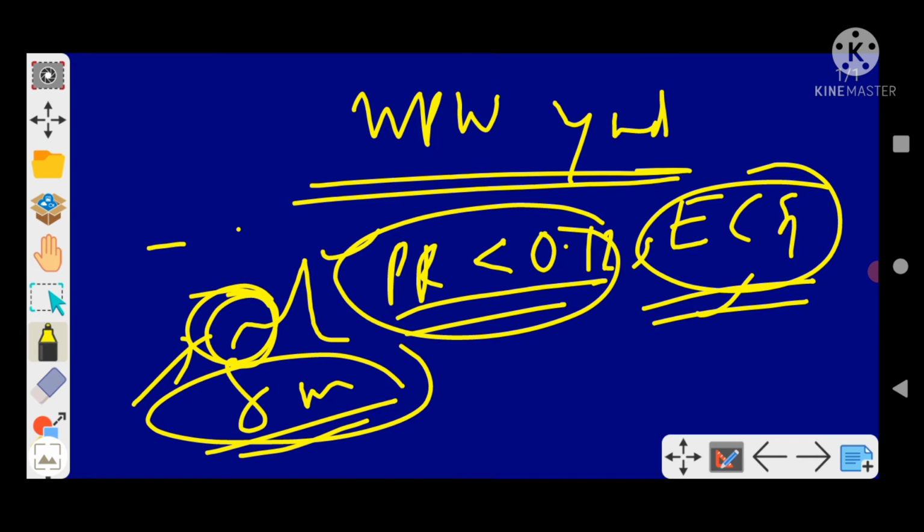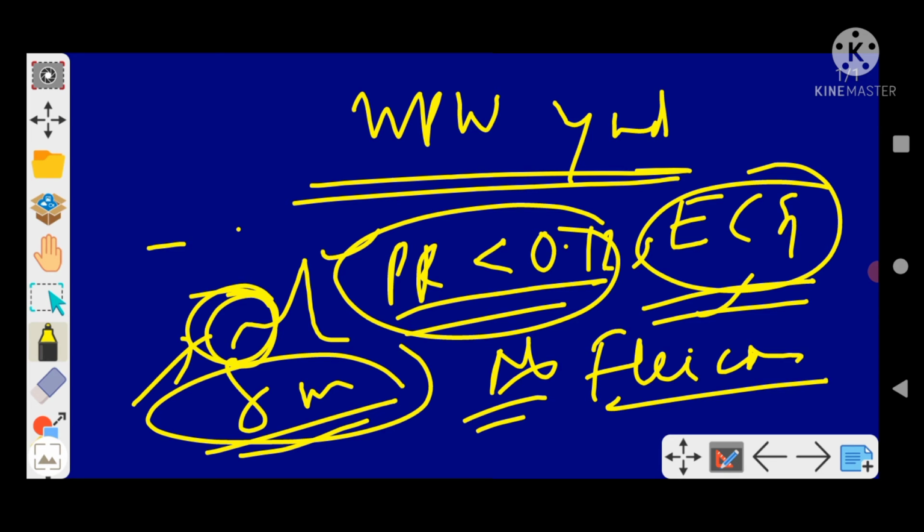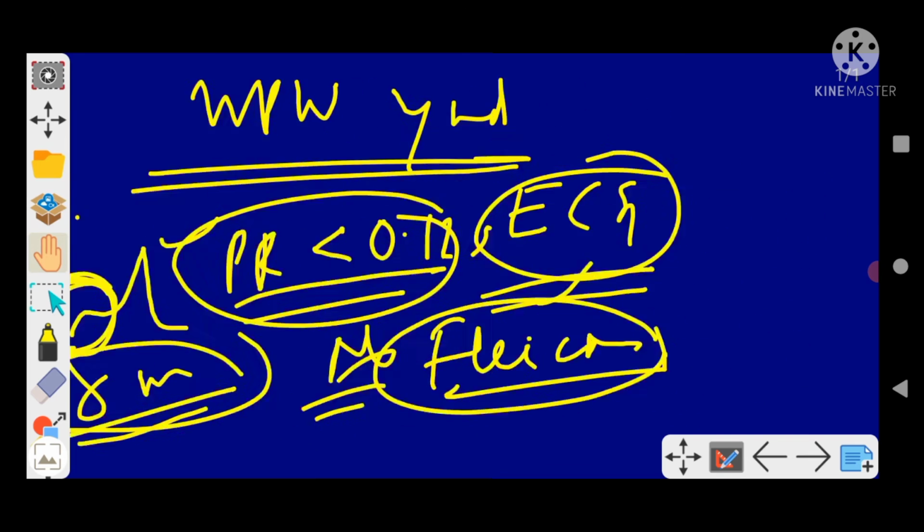Now the most important thing is the management. The treatment is flecainamide, right? Flecainamide is the treatment, but the absolute treatment is that we have to cut the tract. Surgery is the absolute treatment, because so long as the tract is available, the action potential will continue to trigger the extra beats, so we have to do surgery, and that remains the absolute treatment.